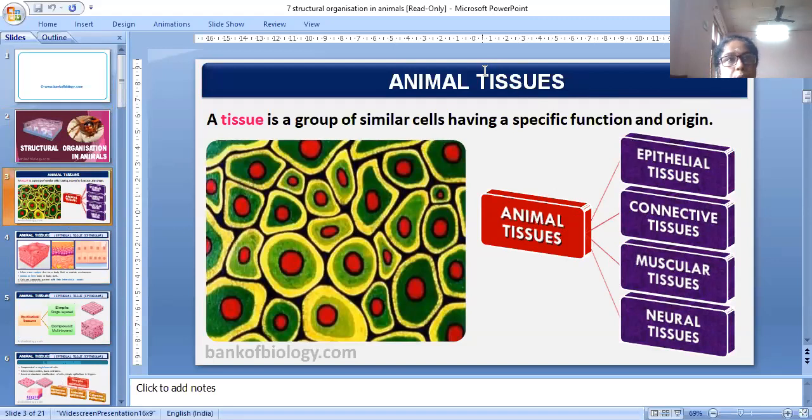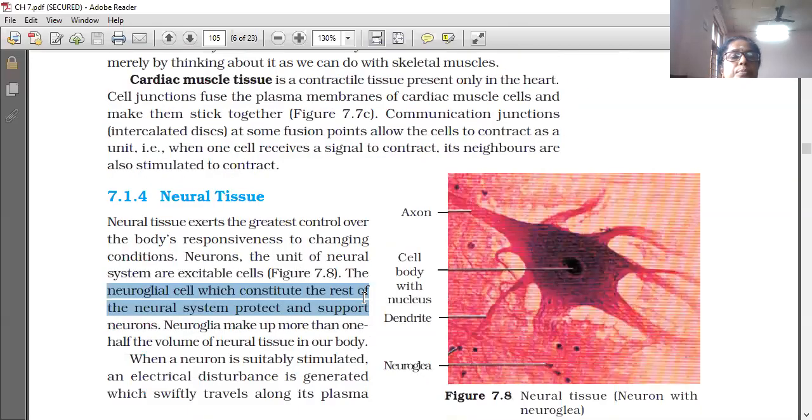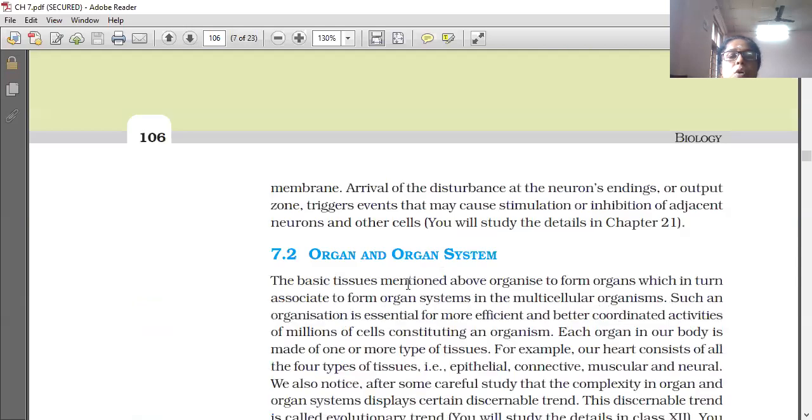Now we are going to learn about some organs and organ systems. Now that we have learned cells and tissues, tissues combine together to form organs, and organs combine together to form organ systems. So now we will learn about some organs and the organ system.